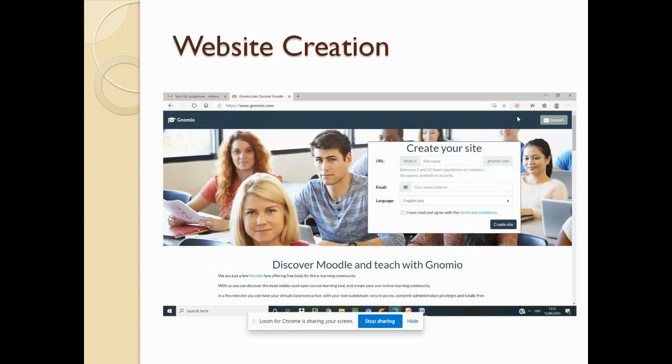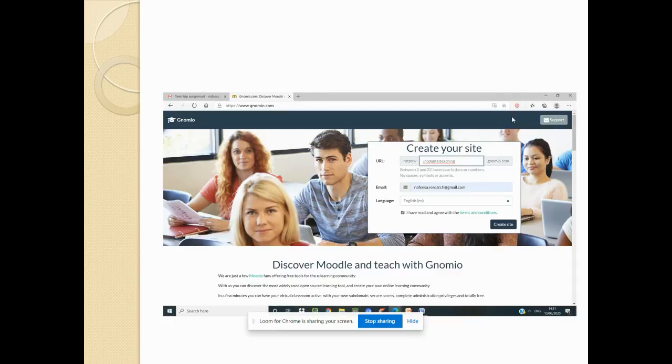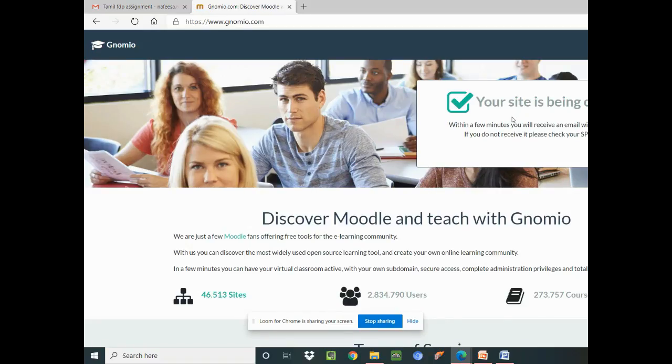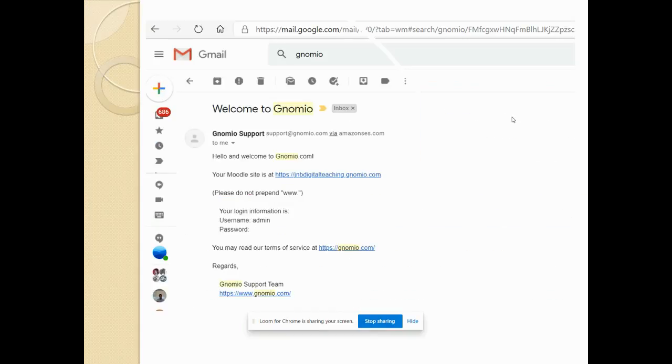You just give your email ID, and when you click that you have read and agree with the terms and conditions, a site will be created. I have given the name as JNB Digital Teaching genomio.com. Once you create it, you get a notification like this, and you will also get a notification in your mail ID. Your site address will be given, followed by your username and password. Here I have just hidden my username and password for security purposes.